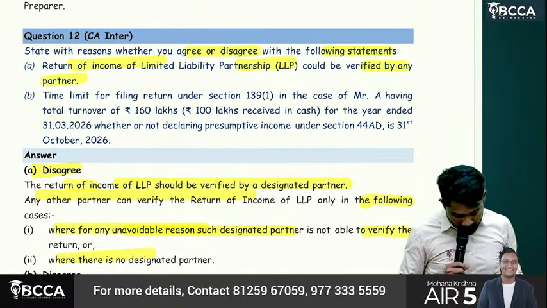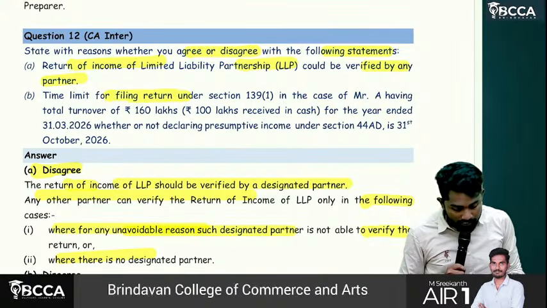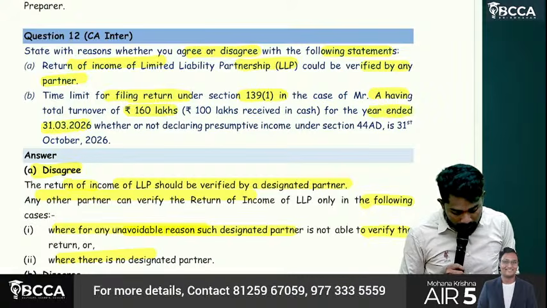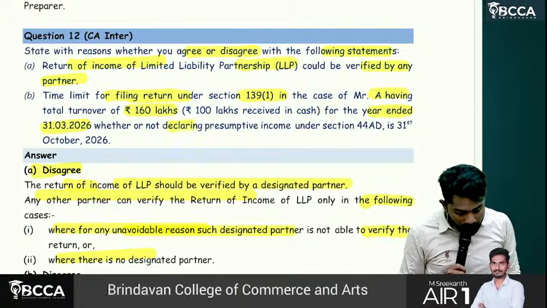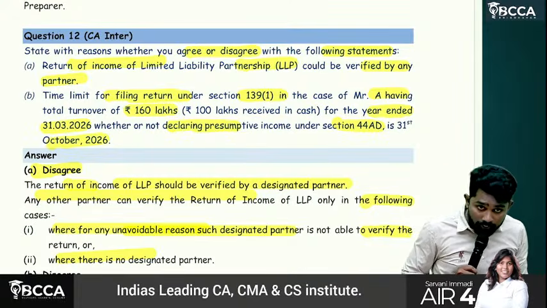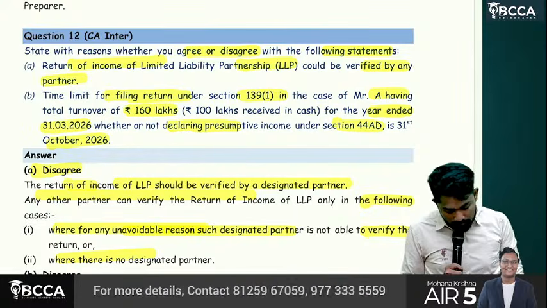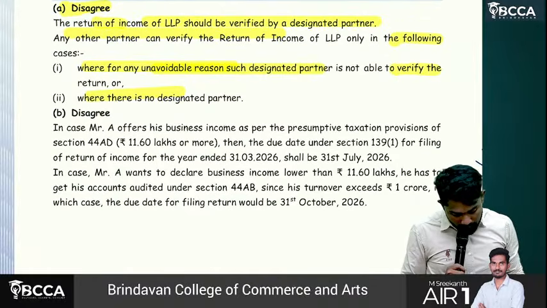Then the time limit for filing return under 139(1) in case of A having total turnover of 160 lakhs for the year ended 31st March 2026, whether or not declaring presumptive income under 44AD, is 31st October 2026. Disagree, sir.